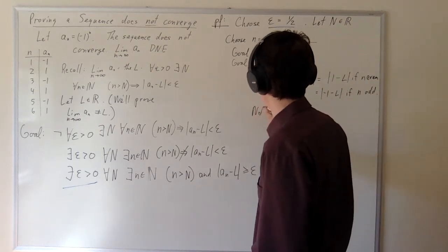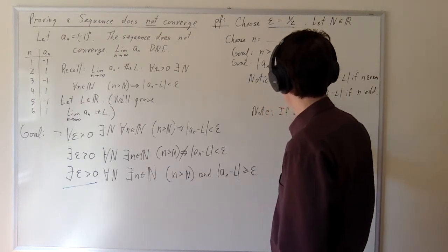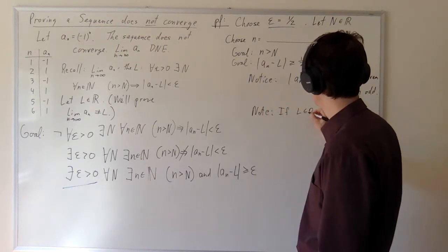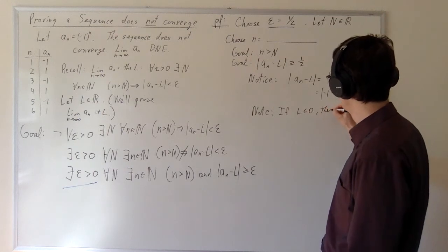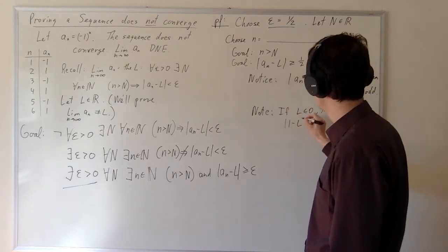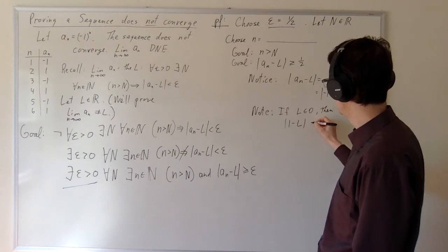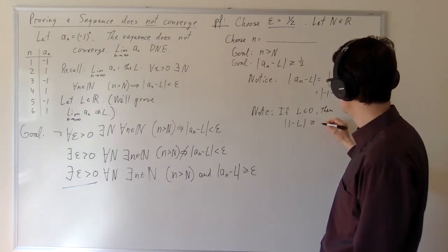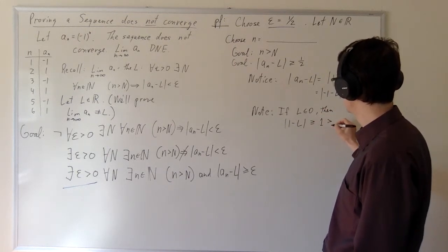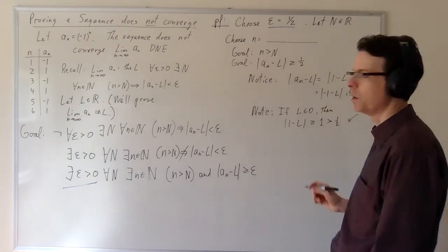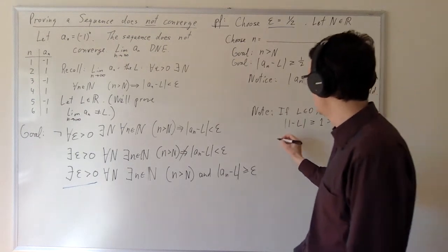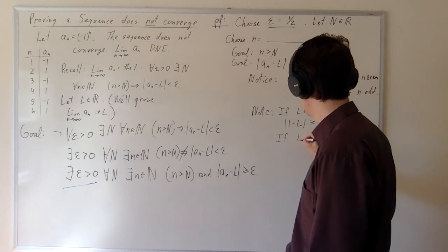So note, if L is negative, or let's say less than or equal to 0, then 1 minus L absolute is going to be greater than or equal to 1, which is certainly greater than 1/2, and we're going to be fine. And let's think about what happens if L is positive.